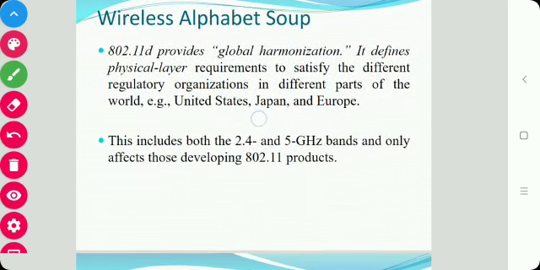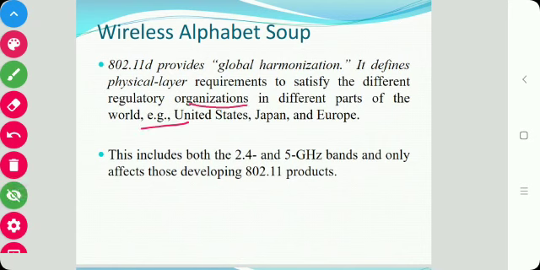Then next is 802.11d. It provides global harmonization, and it defines the physical layer requirements to satisfy different regulatory organizations. This includes both the 2.4 as well as 5 gigahertz bands, and it only affects those developing 802.11 products.